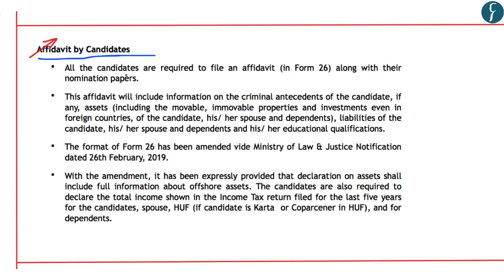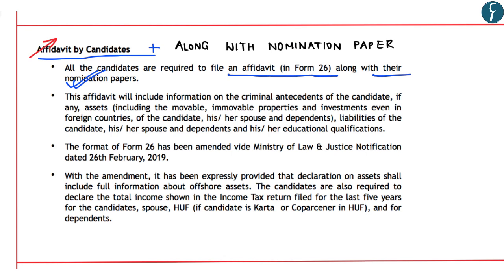It says that all candidates are required to file an affidavit in the form 26 along with their nomination papers. So their affidavit will be filed along with their nomination paper. Further, the affidavits will include information on criminal antecedents of the candidate, if any, assets including movable, immovable properties and even investments in foreign countries, liabilities of the candidate, his or her spouse, as well as of their dependents and their educational qualifications.